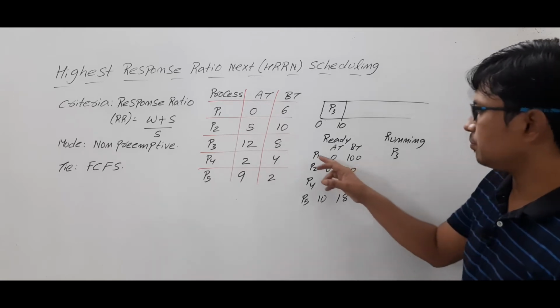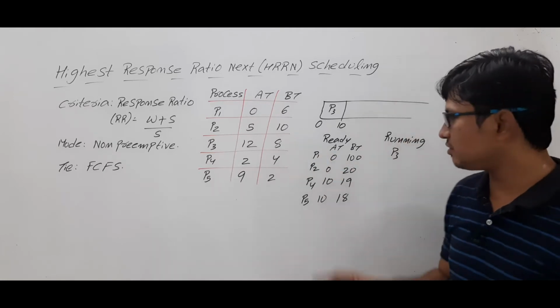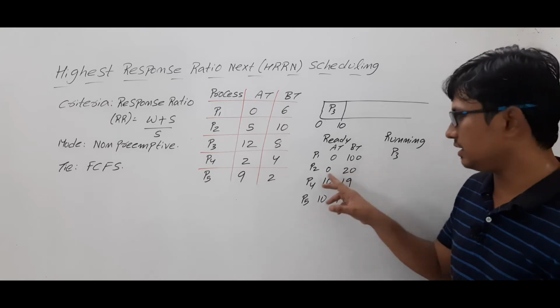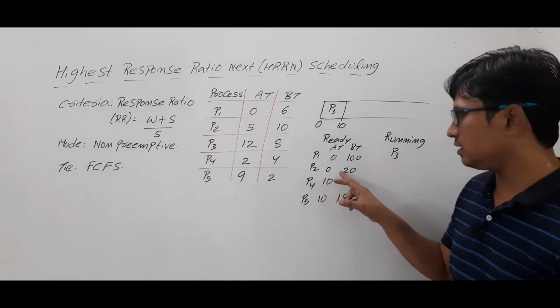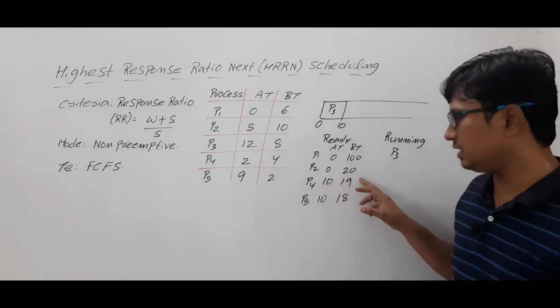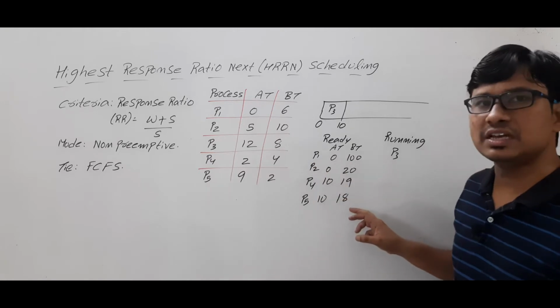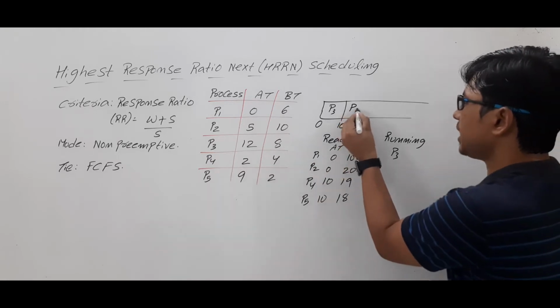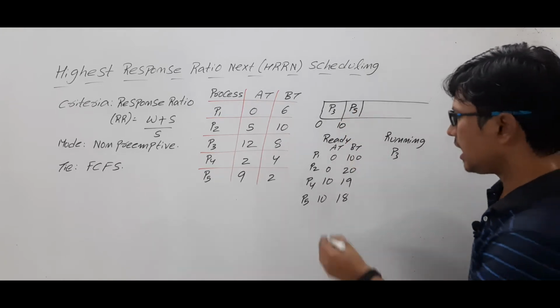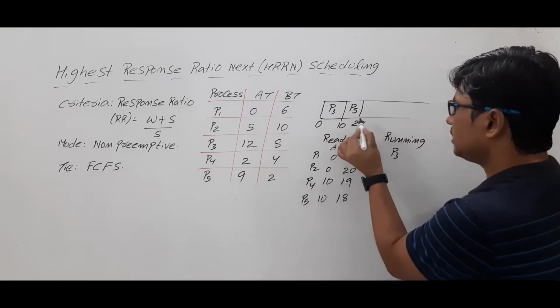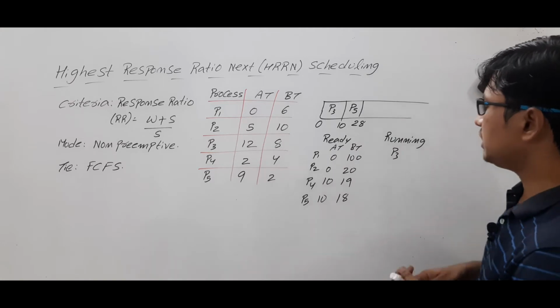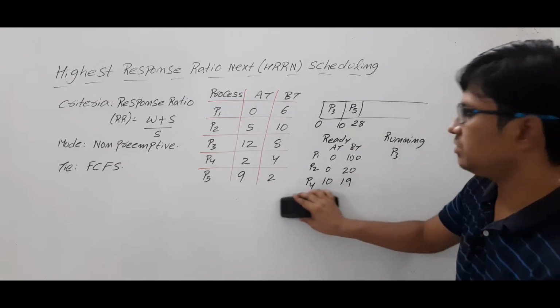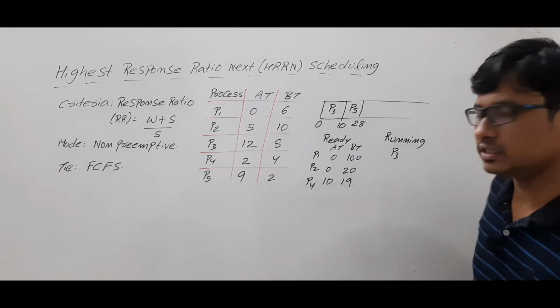Process P1 has arrived at 0 units of time, however its burst time is 100, and P2 also arrived at 0, but its burst time is 20. Which process has the least burst time? Process P5. So process P5 will be dispatched to the running state and it will execute for 18 units of time. At 28 units of time, process P5 has gone to the terminated state.